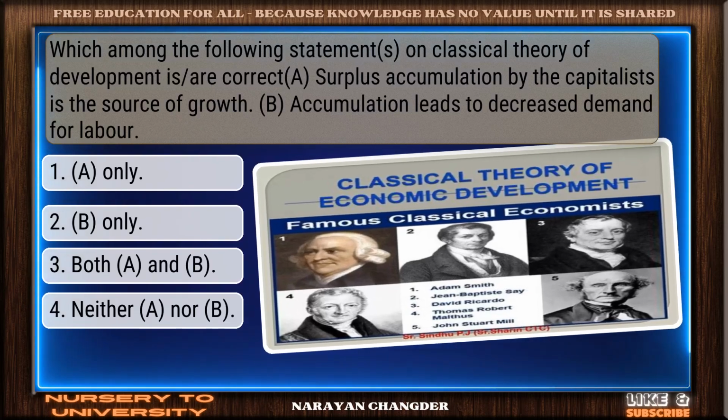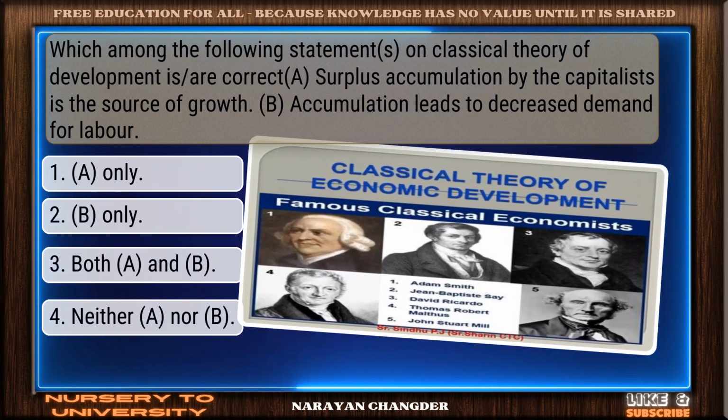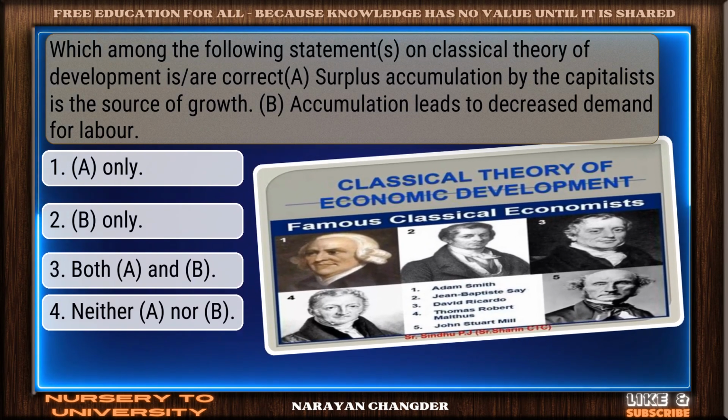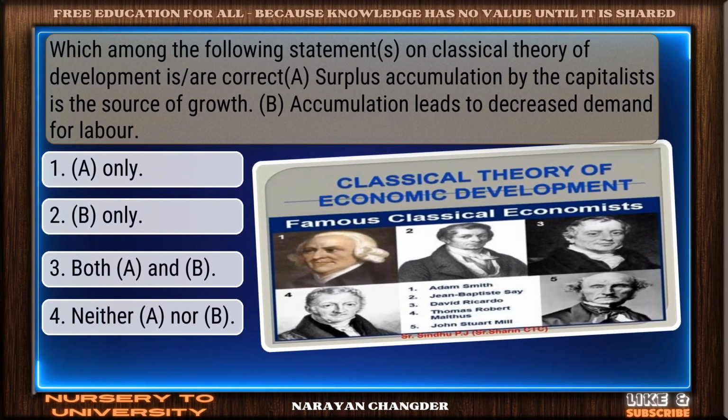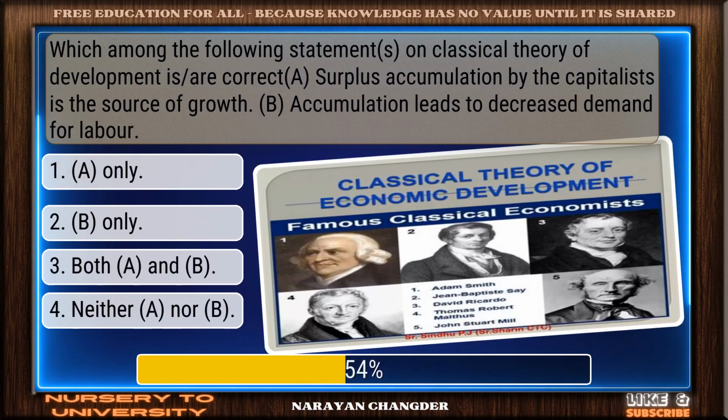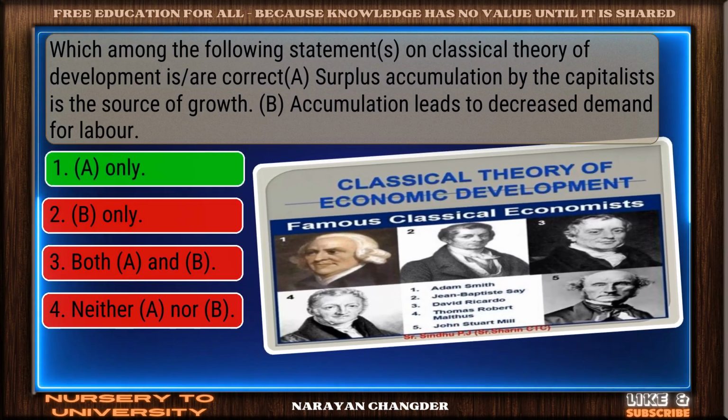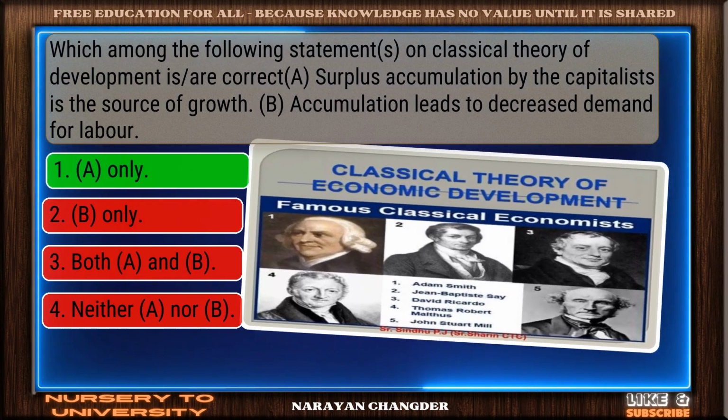Which among the following statements on classical theory of development is correct? Surplus accumulation by the capitalists is the source of growth. Accumulation leads to decreased demand for labor. Right again, only is a valid answer.